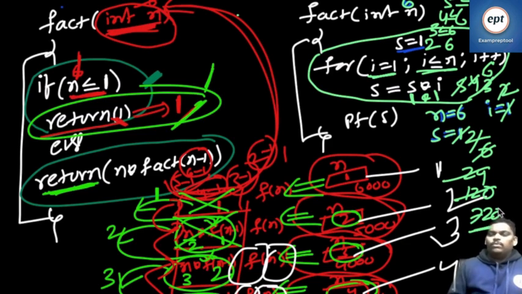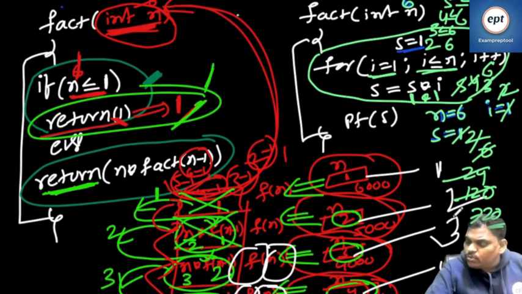It is simply one for loop. For loop is running 6 times. Every time S into I. Initially S value 1, I value 1, 1 into 1. Second time, I value becomes 2, 1 into 2, 2. Next time, I value becomes 3, 2 into 3, 6. It keeps on going.